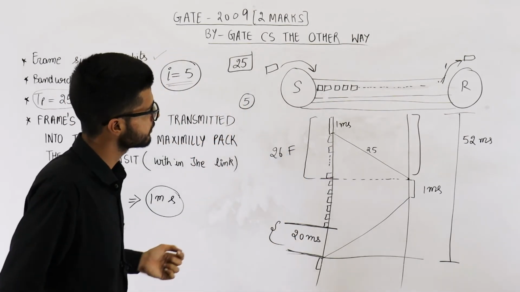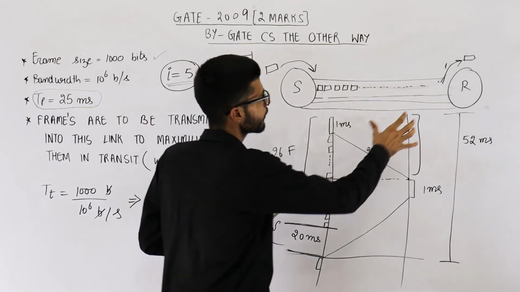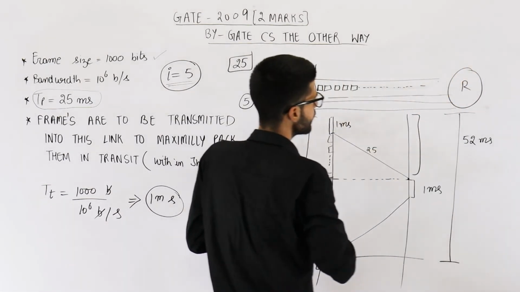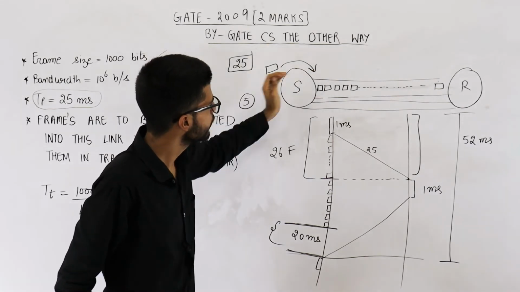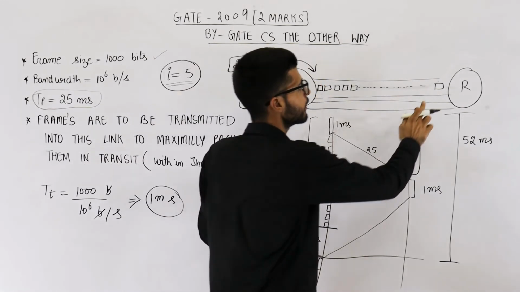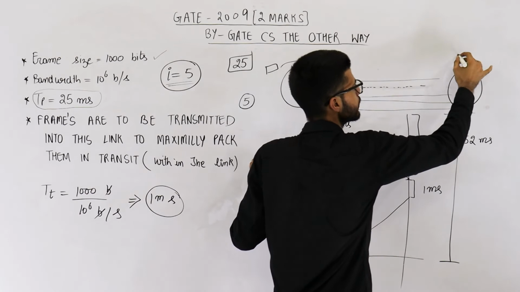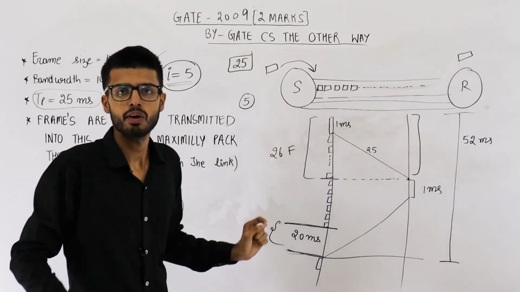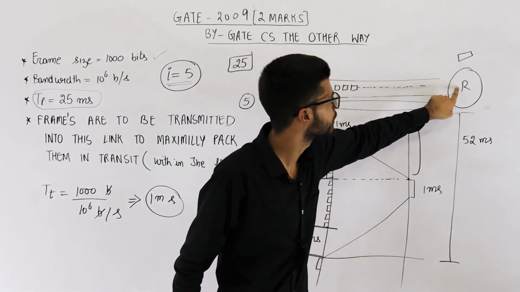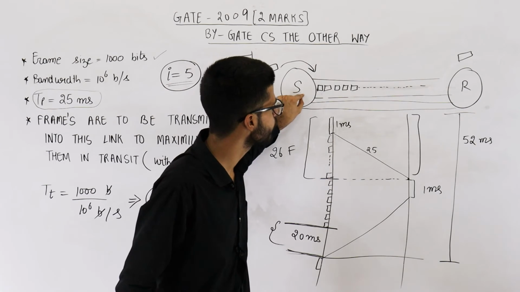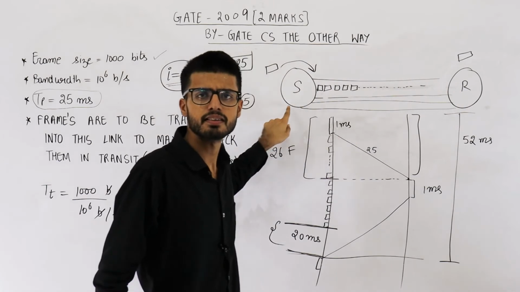Okay, what else do I need to mention? Okay, let's just analyze it or summarize it once again. See, you took 25 milliseconds to maximally pack it. Now, in 1 more millisecond, you pushed 1 more packet here, okay? And in 25 plus 1, that means 26 milliseconds, the first packet was received, okay? So, a 1000-bit packet requires a total of 26 milliseconds for traveling from one end to other end. That means its acknowledgement will also require 26 milliseconds, okay?